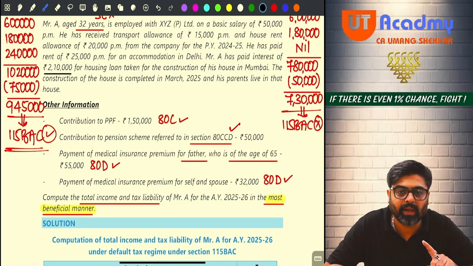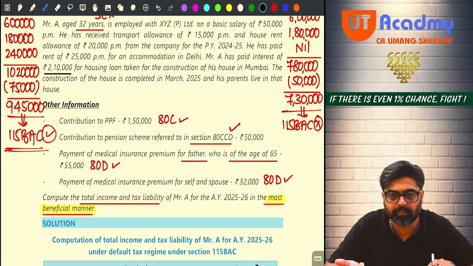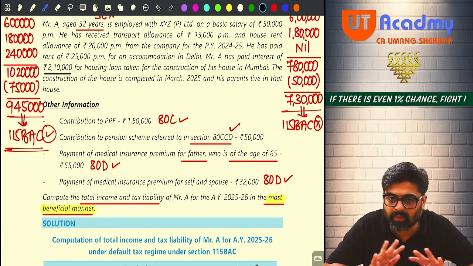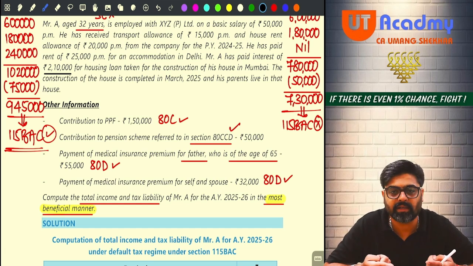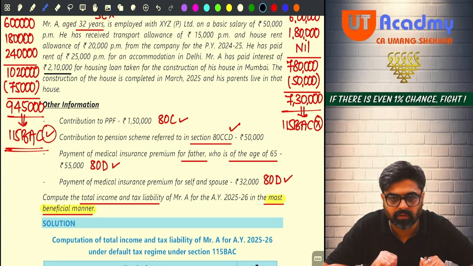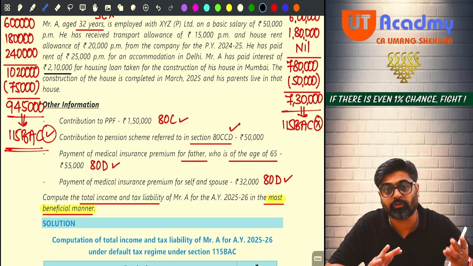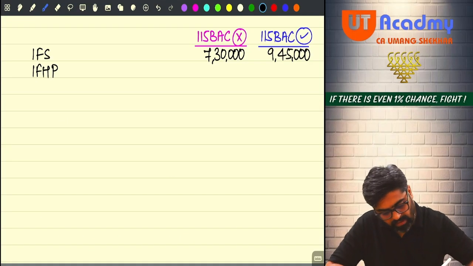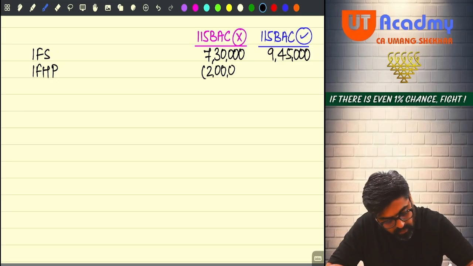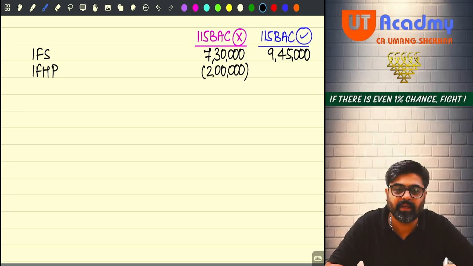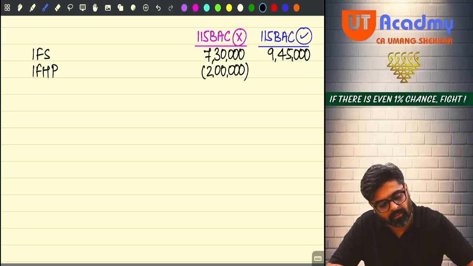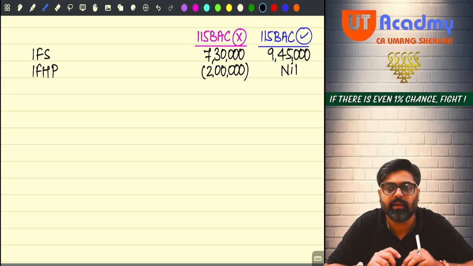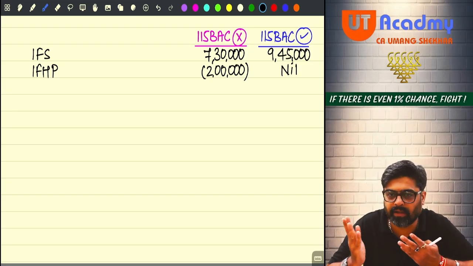Now that 2,10,000 will be allowed as a deduction out of the annual value of SOP, which is nil only. But see, 2,10,000 will not be fully allowed. SOP interest is allowed to the extent of maximum 2 lakhs. So 2 lakh interest will be allowed. So SOP loss will be there 2 lakh. Now that loss will be there if you don't follow 115BAC. But if you follow 115BAC, SOP interest is not allowed. And if SOP interest is not allowed, the final income of SOP will remain nil. So that will be your income from house property.